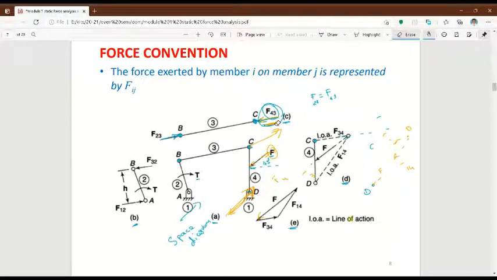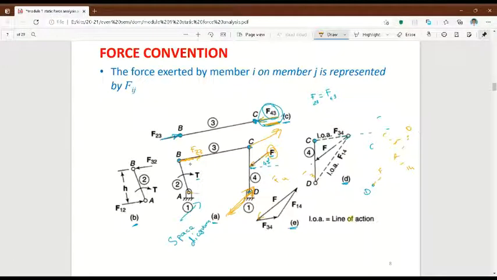If I substitute the F34 value here means I will get the F23 value, because both are same. If I get the F23 value means F23 will be like this.